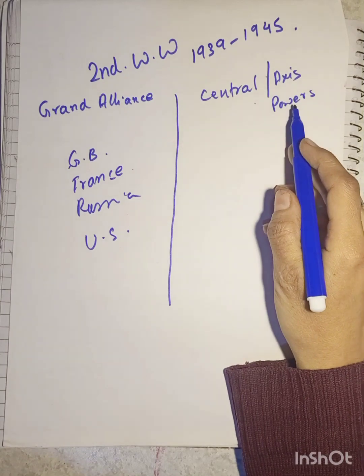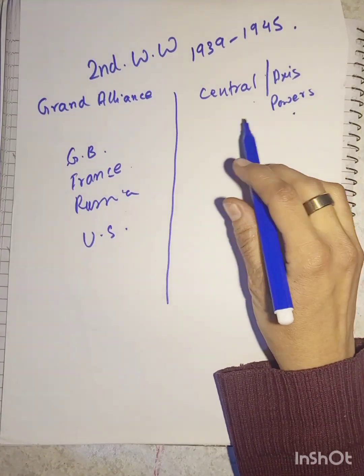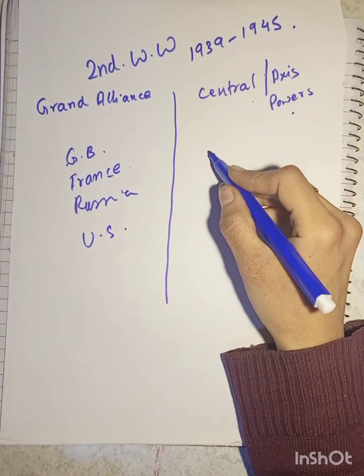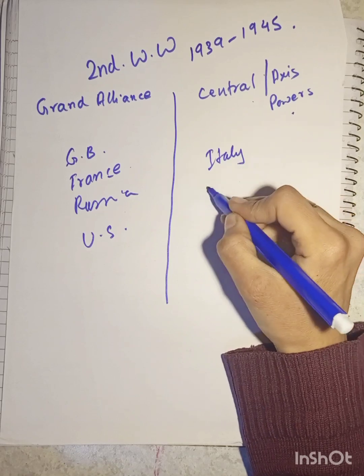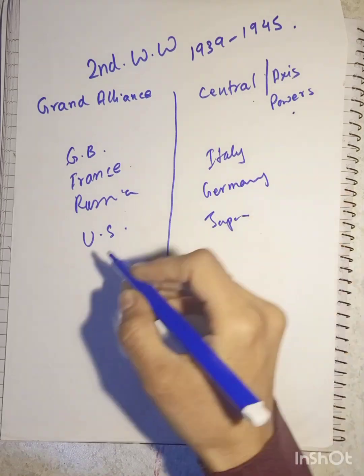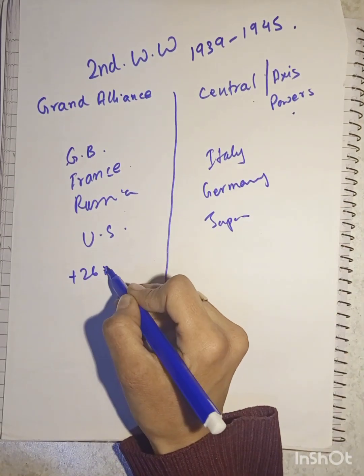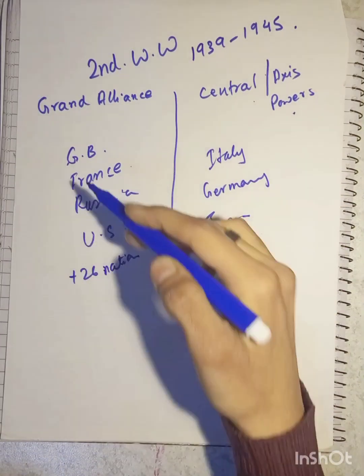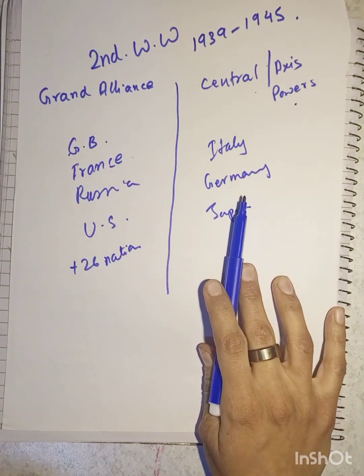And on the side of the Central or the Axis powers were Italy, Germany, and Japan also. Other 26 nations also supported Great Britain and France in fighting a war against Italy and Germany.